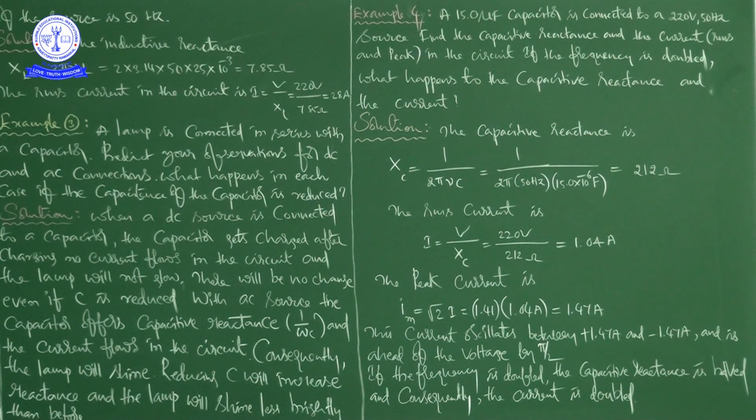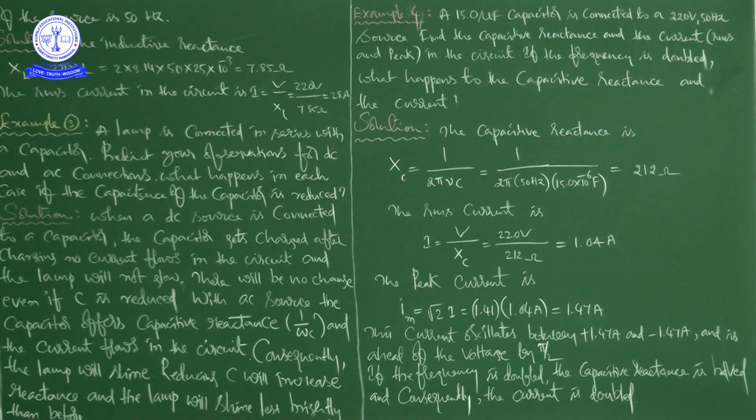Now next, peak current. Peak current is Im is equal to root 2 into I. Root 2 means 1.41. 1.41 into I value, which is 1.04, that is equal to 1.47 ampere. The peak current is Im is equal to root 2 into I.